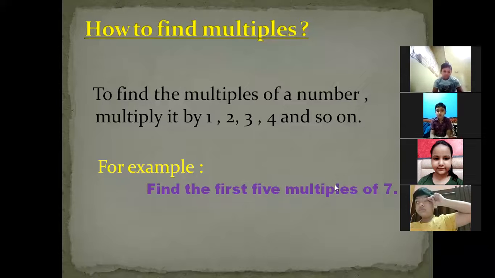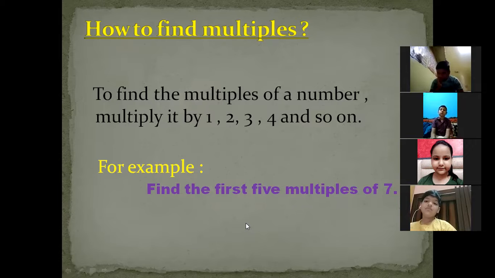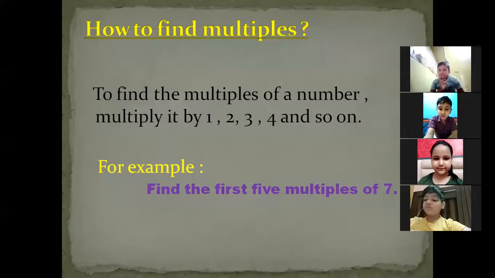Okay. So this is the question for each and every student: find out the first 5 multiples of 7. You all are going to find out. Write it fast in your almanac. Okay, beta, write it fast. And from the revision exercise, questions related to multiples you can solve by yourself. This is your homework for today. Write it fast, beta, everyone.